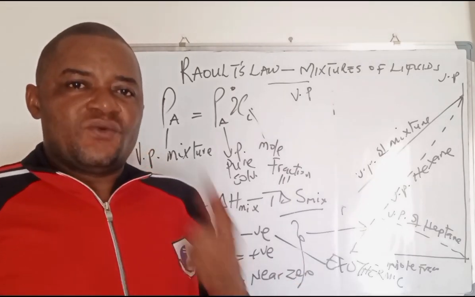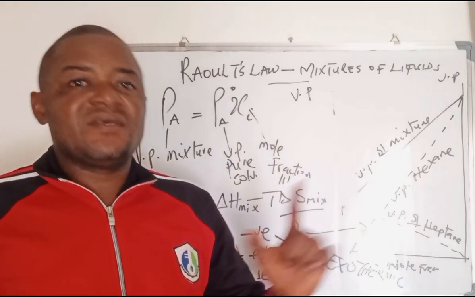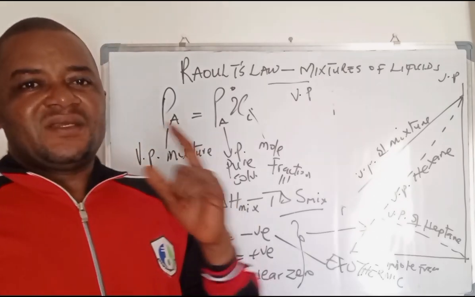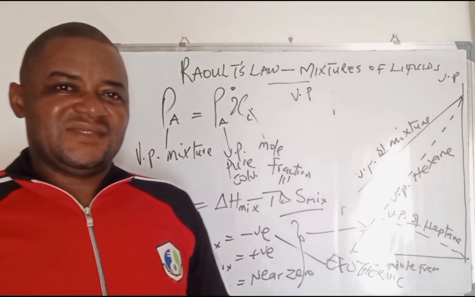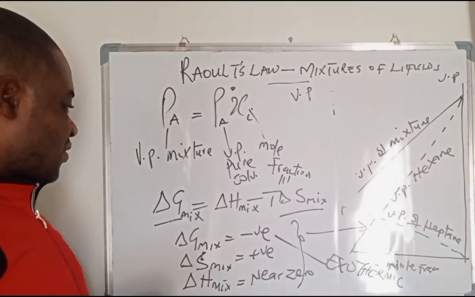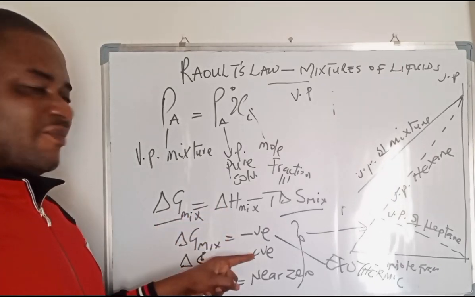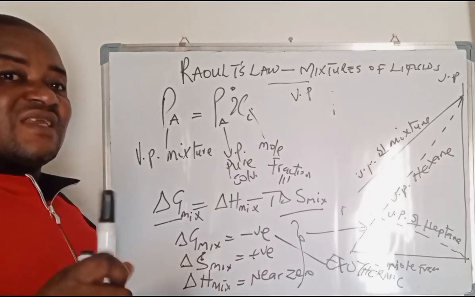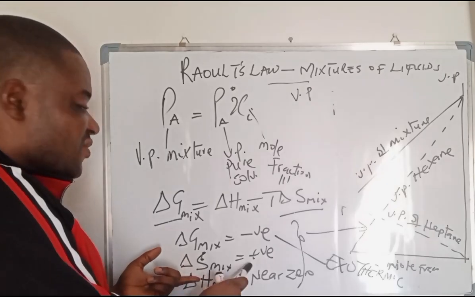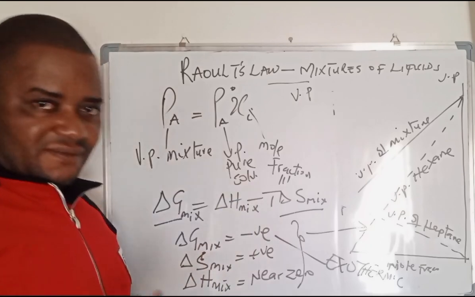Why do others mix? One, they mix because the Van der Waals force of attraction for the individual solvents are the same. Two, they mix because their free energy of mixing is negative, the entropy is positive, and the enthalpy is near zero. In that case, it's more like saying the enthalpy is zero, and then the entropy is positive while the free energy is negative. So in this case, milk will mix with water.